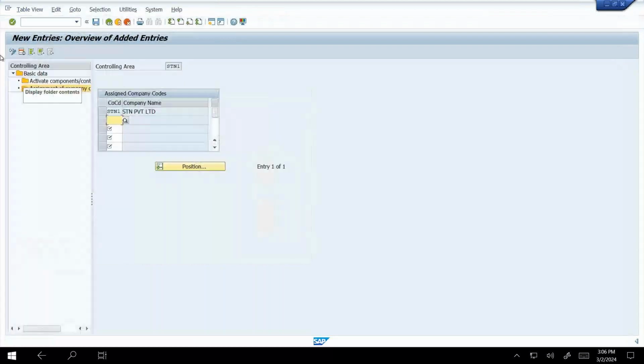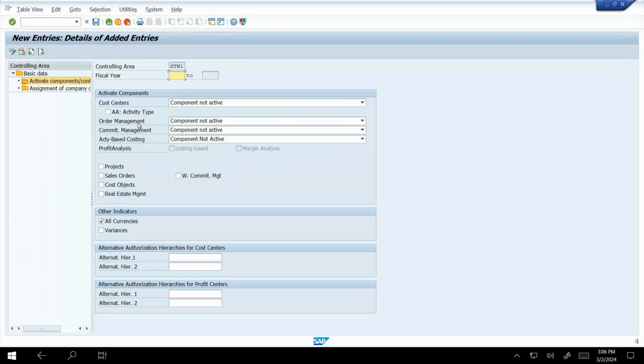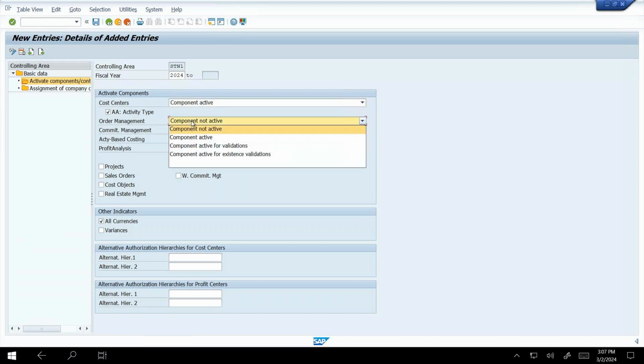Next we need to activate all the components of the controlling area. So we click New Entries. In the new entries, first of all they need our financial year, so I put 2024. For asset accounting, just click on the activity type. Cost center has to be activated, and also order management we need to activate.